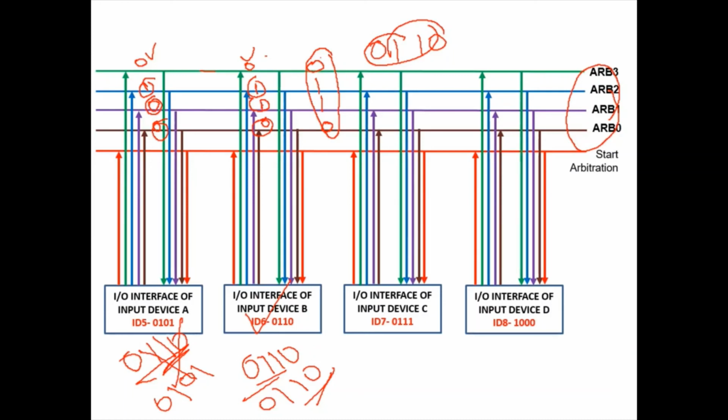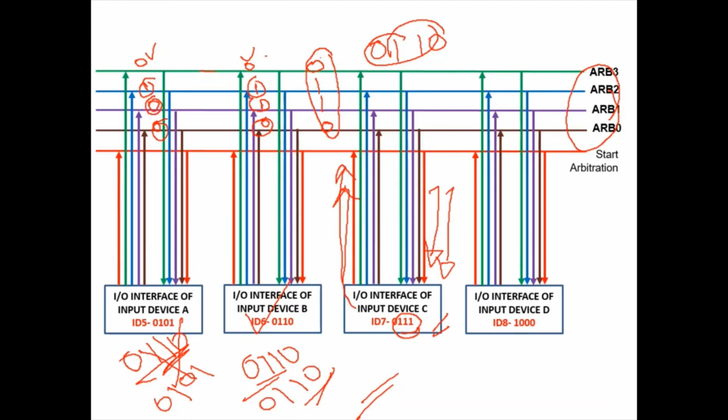So these are the steps for every device. You place your original ID on the bus, then read the logical OR of the arbitration line, then compare with your original ID and change the ID value, place it again on the arbitration line, again read the logical OR of the arbitration line and see whether that is the address of your device. If it is not the address of your device, then you have lost the competition to become bus master. Otherwise, if it is your ID, then you have won the competition. So this is how distributed arbitration works.